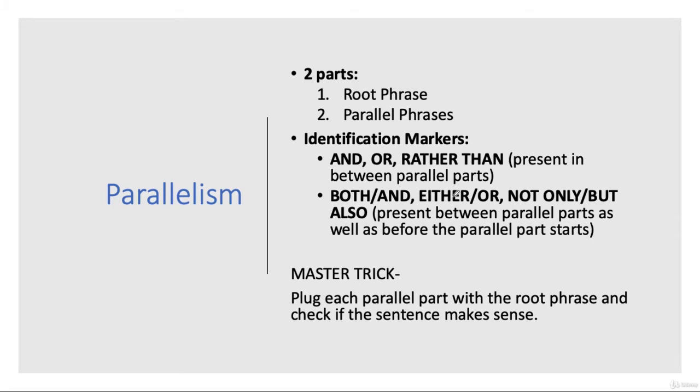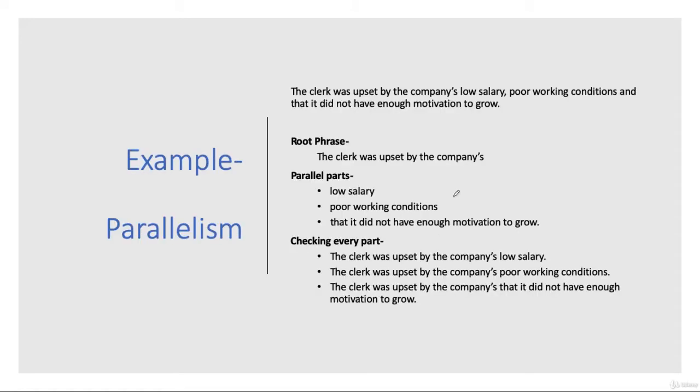I know it's a lot to absorb right now. Let's understand this by an example. So our example is: the clerk was upset by the company's low salary, poor working conditions, and that it did not have enough motivation to grow. The root phrase here is: the clerk was upset by the company's. We stop right here. Because we see an and, we can identify that this question can be of parallelism. And now we start to identify the parallel parts.